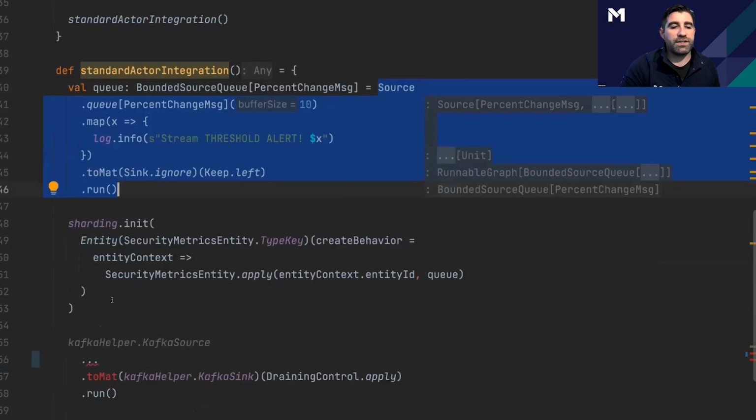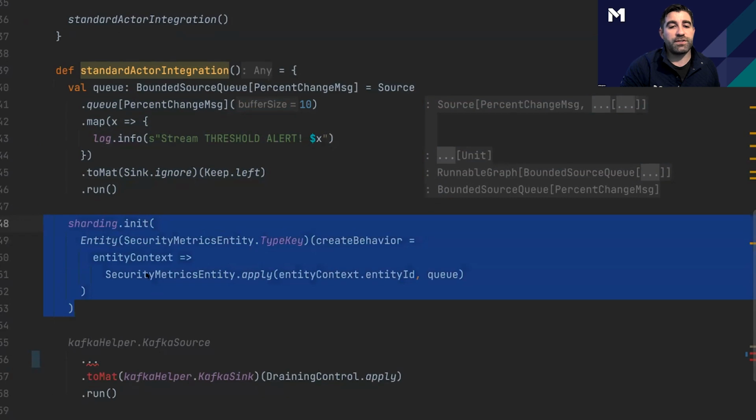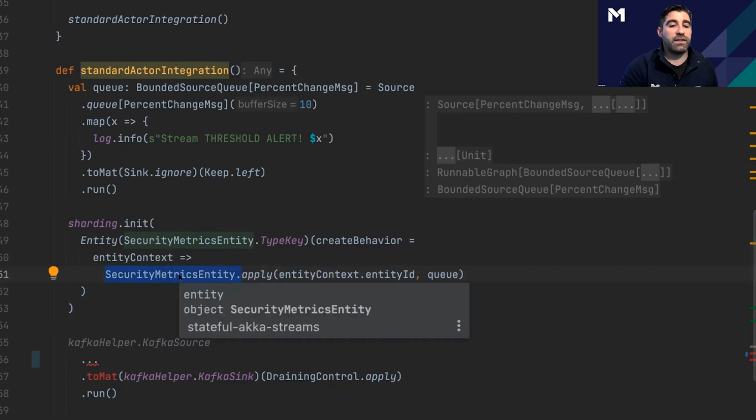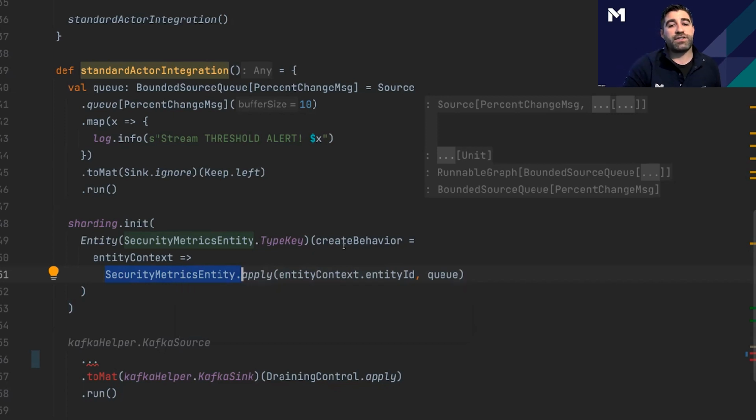And so we're initializing our actor sharded system right here. We have our sharded actor that I've already built out, the security metrics entity. This is going to accept messages of type quote, and then it's going to return an acknowledgement that says, I've processed this message. And then in its internal state, it's going to generate this window for us. And anytime the window hits that threshold, it's going to send a message to this queue we talked about.